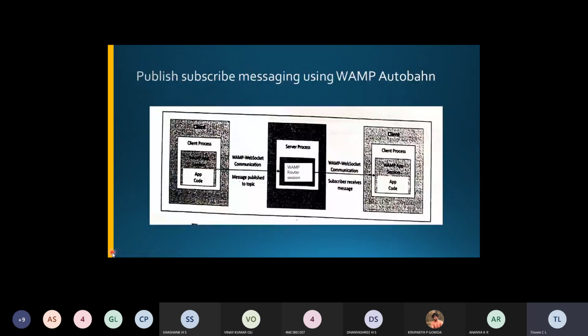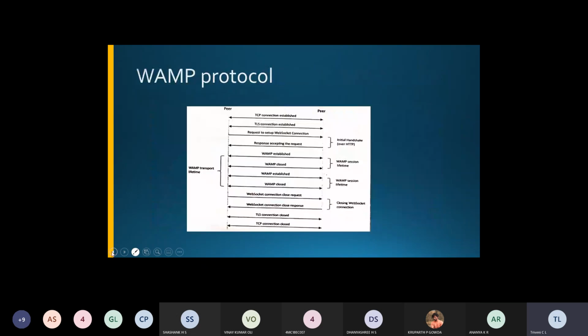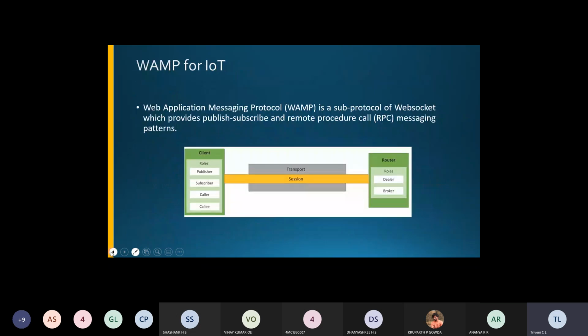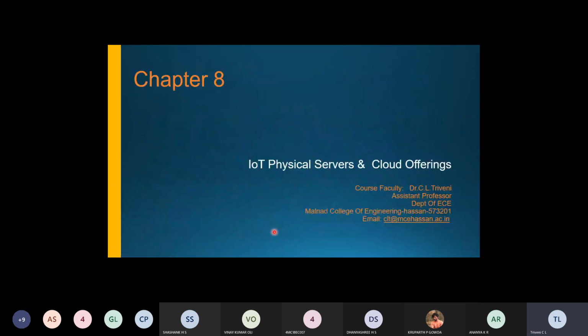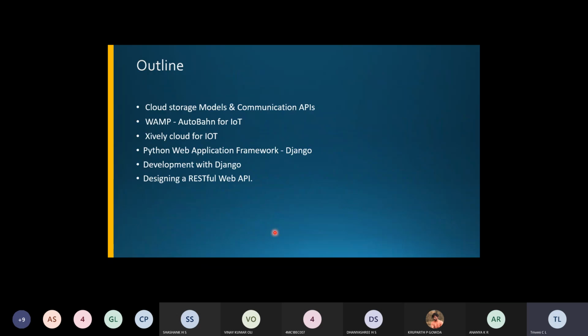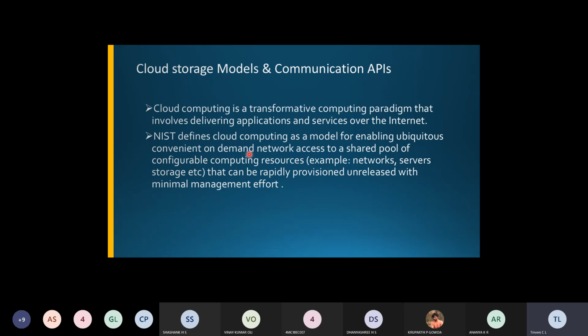So in the previous class, we had taken how to implement the WAMP protocol. Let me start from the beginning itself. In the previous classes, we had taken IoT physical servers and cloud offerings. In that one, we had taken all these points, right? I think we had completed up to the Python, Xively Cloud for IoT. Till here, I think we had completed.